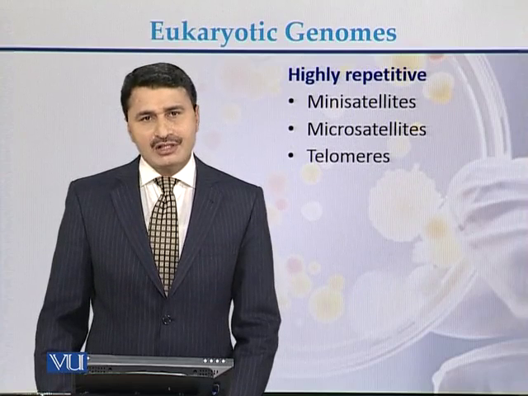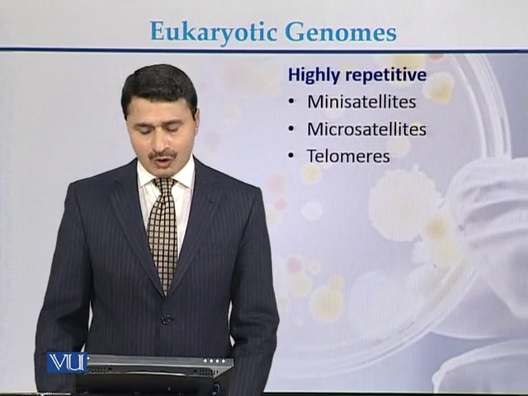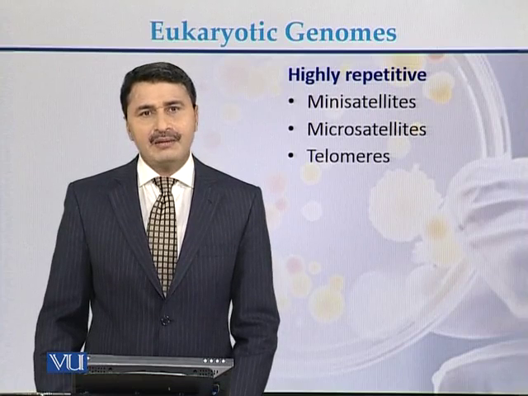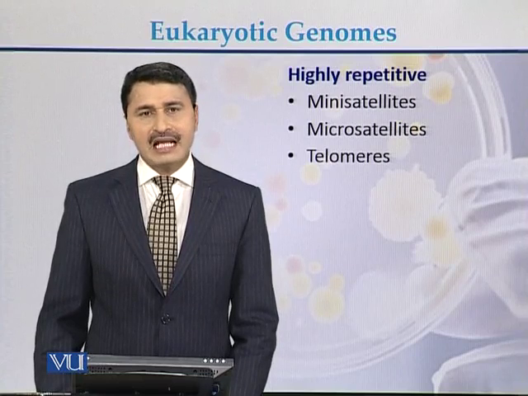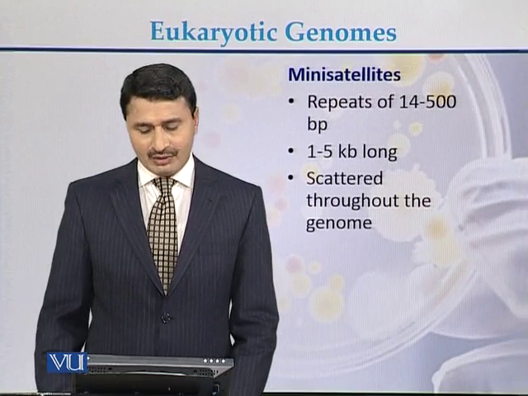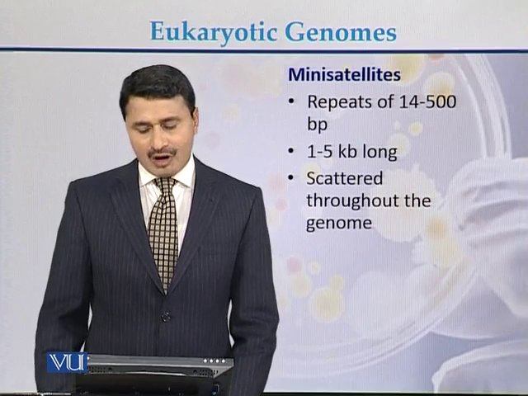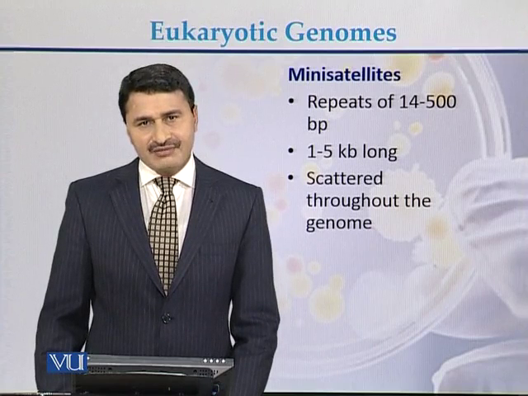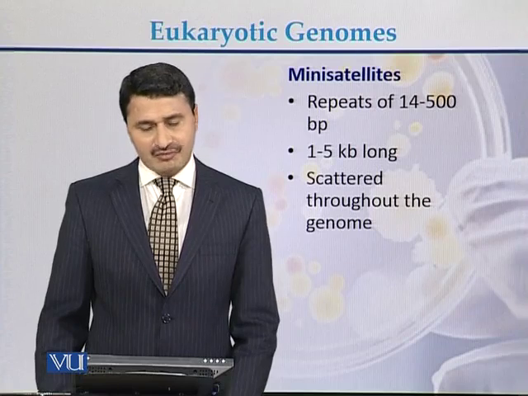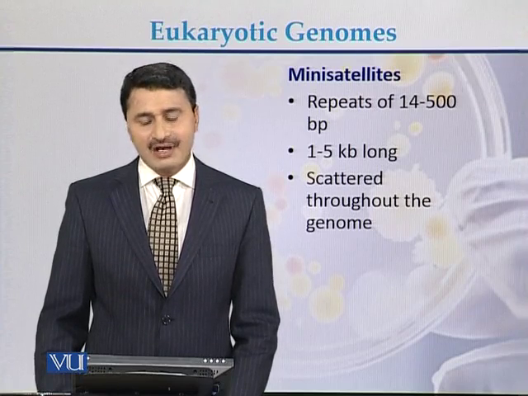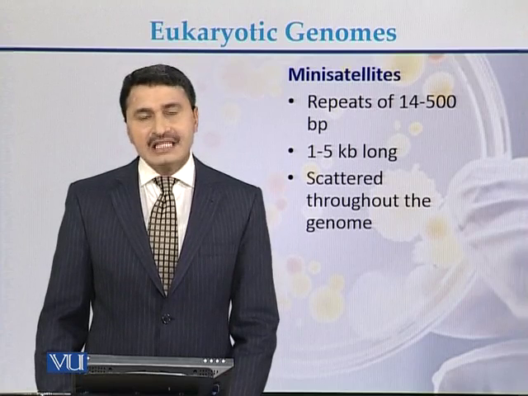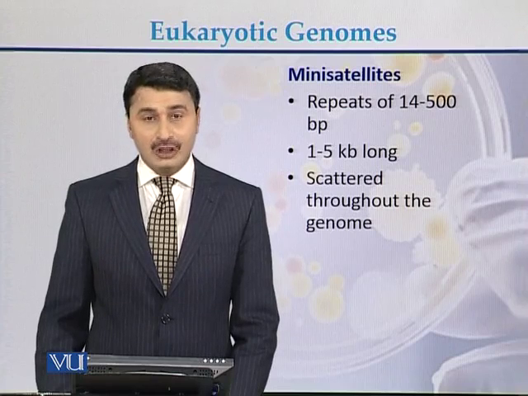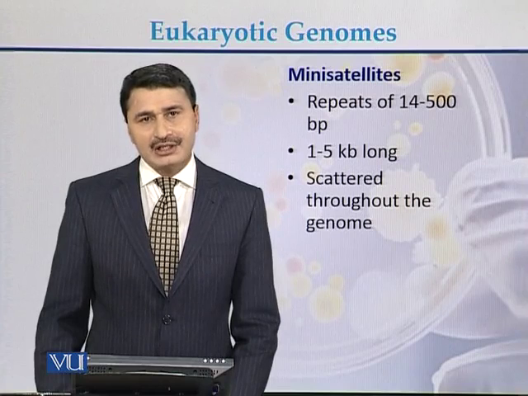Highly repetitive DNA sequence which is present in the eukaryotic genomes can be of different types. It can be minisatellite, it can be microsatellite, and it can be present at the telomeres. Minisatellites are repeats of 15 to 500 base pair. If the repetitive DNA is between 14 up to 500 base pair, it is called minisatellite DNA. It can be from 1 up to 5 kb long and it is usually scattered throughout the genome.